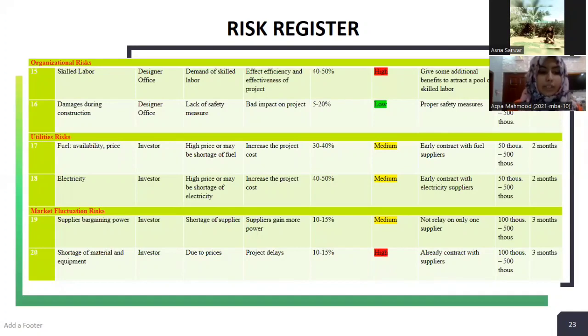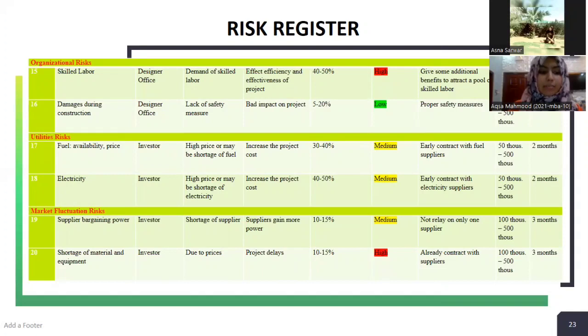There are some other utility risks, fuel prices and electricity prices. The owner of the risk is investor, and the reason is high prices or maybe shortage of fuel. The effect is that it will increase the project cost, and the likelihood is 30 to 40%, and the impact of that risk is medium. And the risk response strategy is early contact with the fuel suppliers and electricity suppliers.